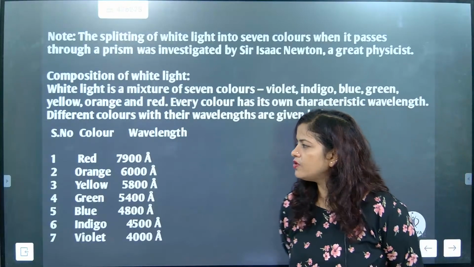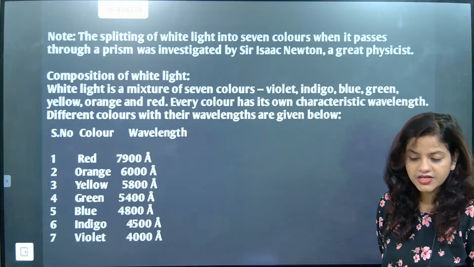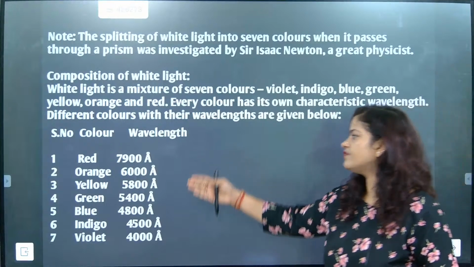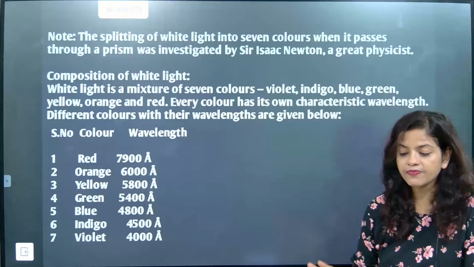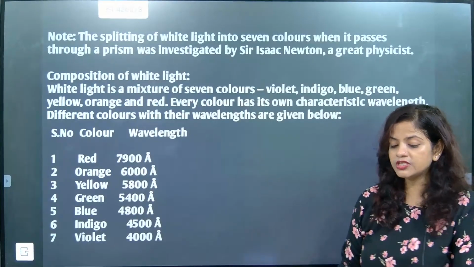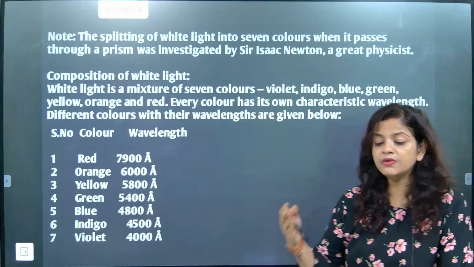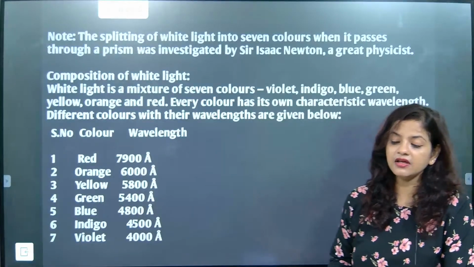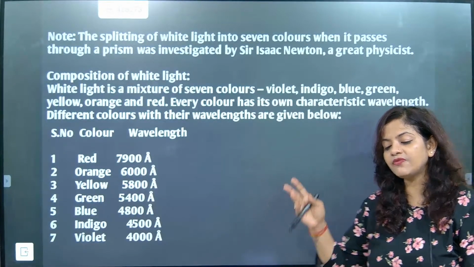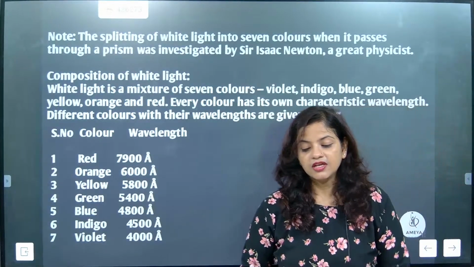Here you need to understand one very important thing, children, that the wavelength of 7 colors are not the same. And when you are checking the wavelength, please notice one thing. The red color suffers minimum deviation. Maximum deviation is experienced by which color? Come on, say maximum deviation.